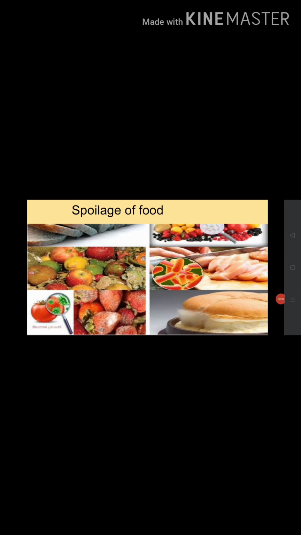When food gets spoiled, it produces a foul smell. That is also a change. Spoilage of food is also a chemical change. It is the process where a food product becomes unsuitable to ingest by the consumer.